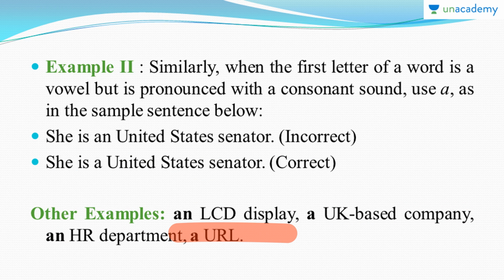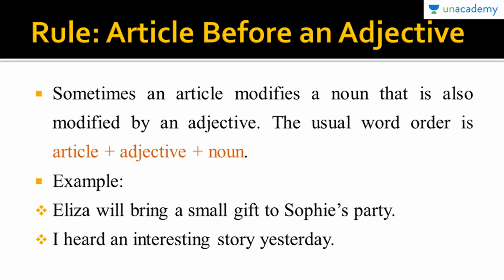Next we move on to certain rules. How to use an article before an adjective. Sometimes an article modifies a noun that is also modified by an adjective. Now the usual order that we follow is, firstly we use an article, then adjective and then noun. Now if the article is indefinite, we'll choose a or an based on the word that immediately follows it. For example, Eliza will bring a small gift to Sophie's party. Or, I heard an interesting story yesterday. So please remember the usual word order is article, adjective, and noun.